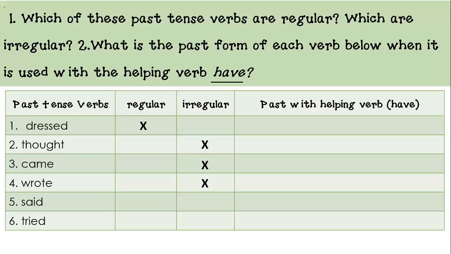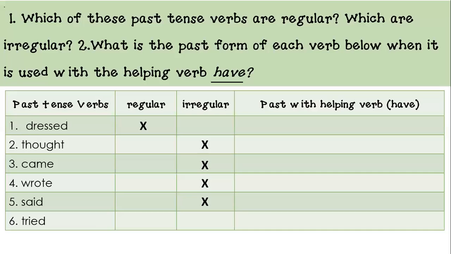Said. Let me see your answer. Don't wait for me to give you the answer so that you can do your work. Come on. What's number five? What's your answer? Is it a regular verb or is it irregular? If you answered irregular, then you are correct. Said is an irregular verb because the base form is say. The past is said. The spelling changed, which makes it an irregular verb. Okay? Let's go to number six.